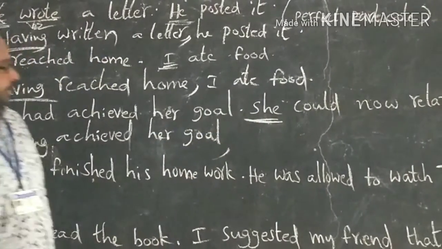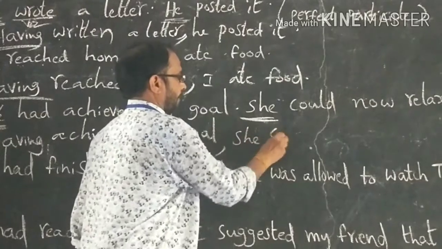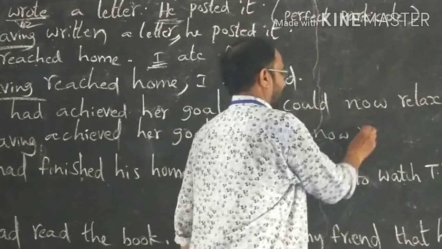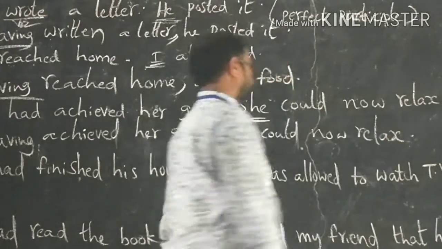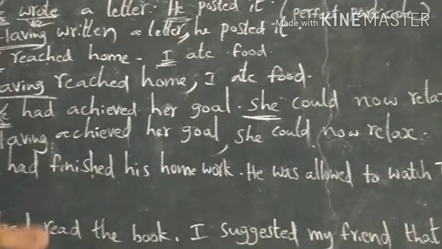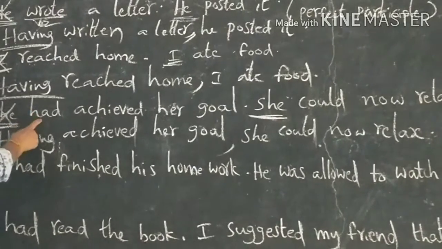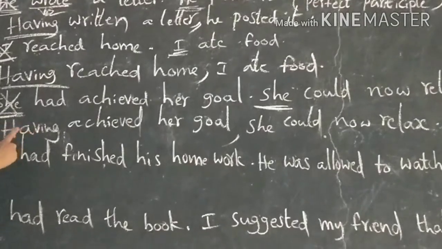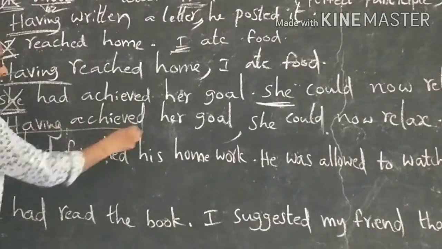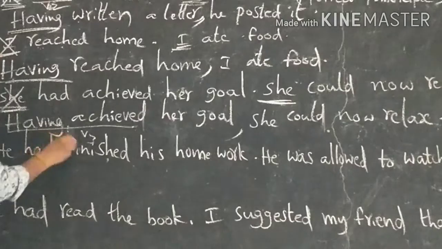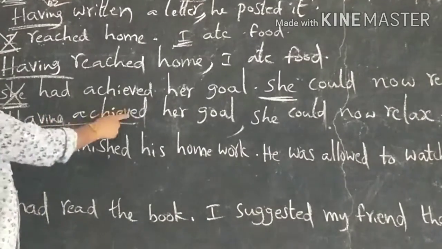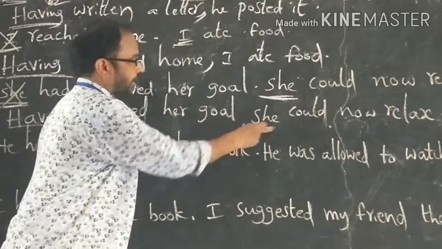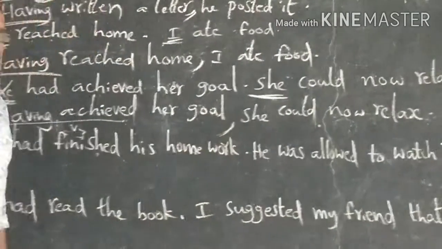Comma. She could now relax. In case of same subject, you should remove the first subject. Start the sentence with having plus verb 3. Having achieved, remaining words. Having achieved her goal, comma, she could now relax.